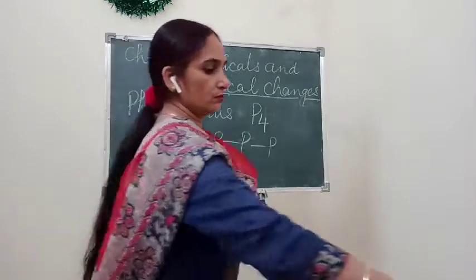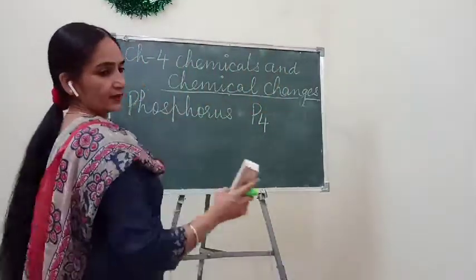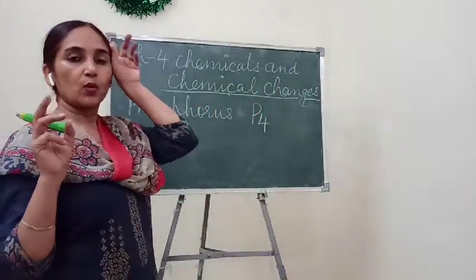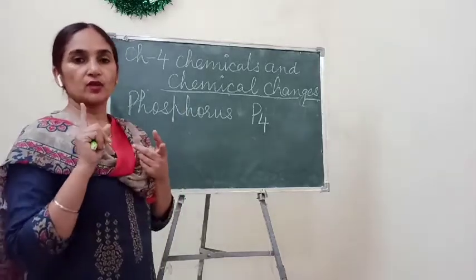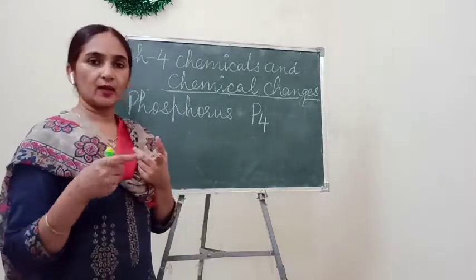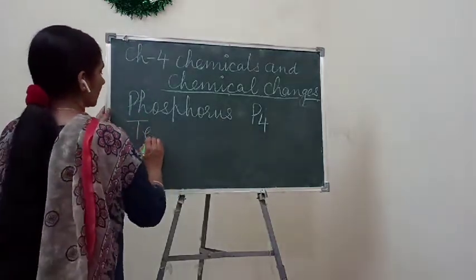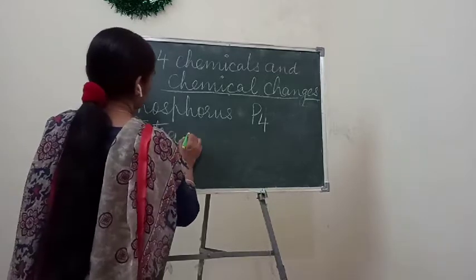So for 4, what do we write? Prefix. As you know that for a single thing we use mono, for 2 things we use di or bi, for 3 things we use tri, and for 4 things we use tetra.